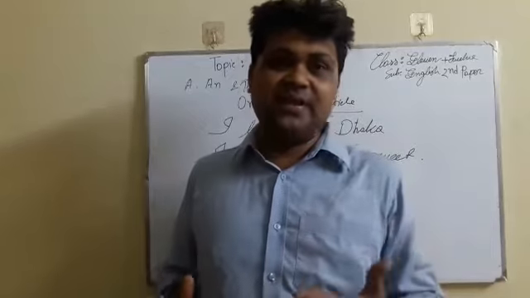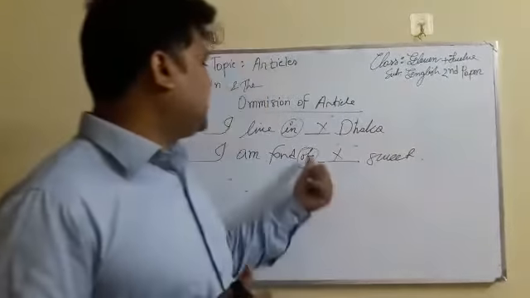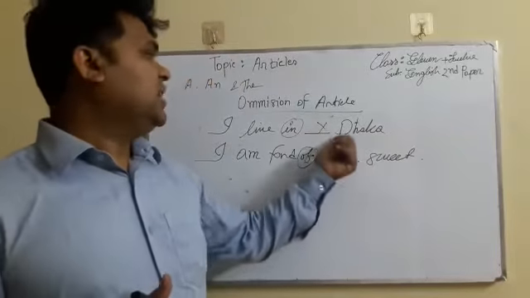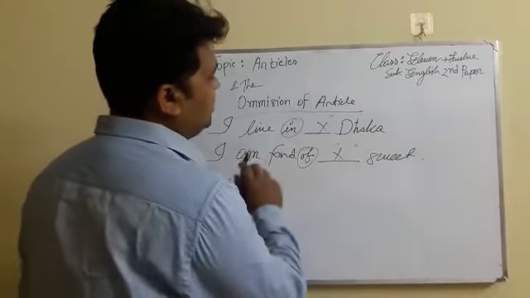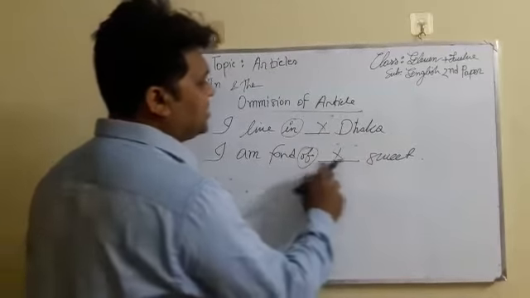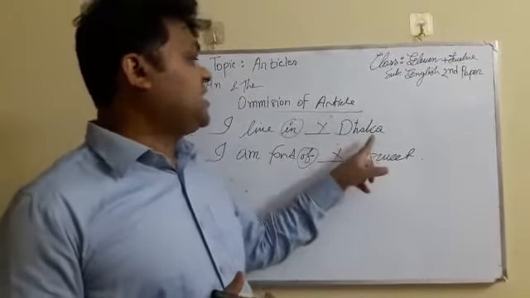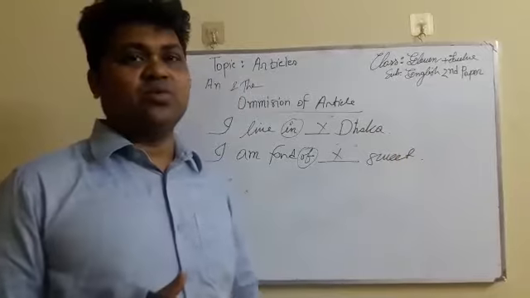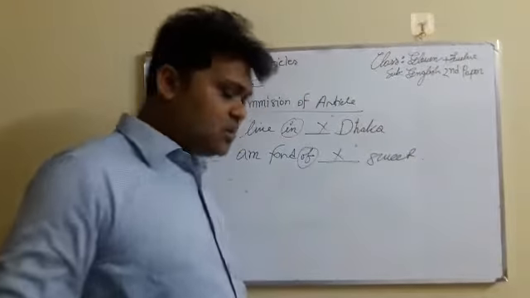If the sentence is meaningful, there is no article. And just after a preposition it will be a cross. If you read the sentences: I live in Kushtia, I live in Dhaka, I live in Barisal. I am fond of sweet. I am fond of in Dhaka would not make sense, because it's not to indicate places. So that is omission of article.